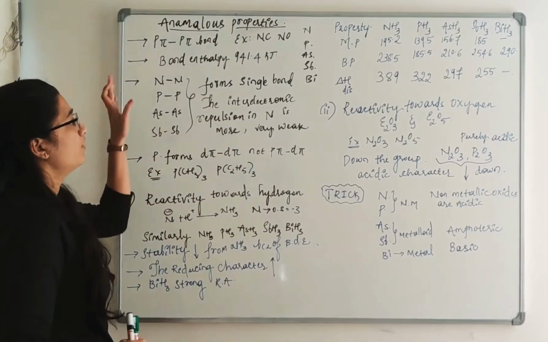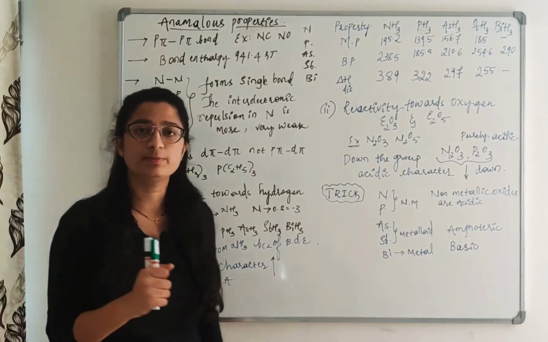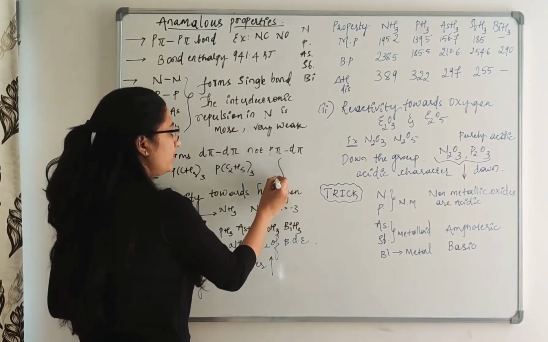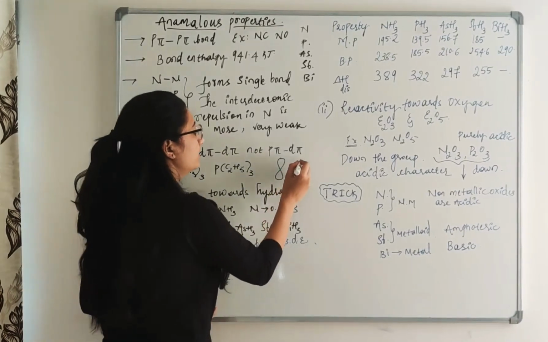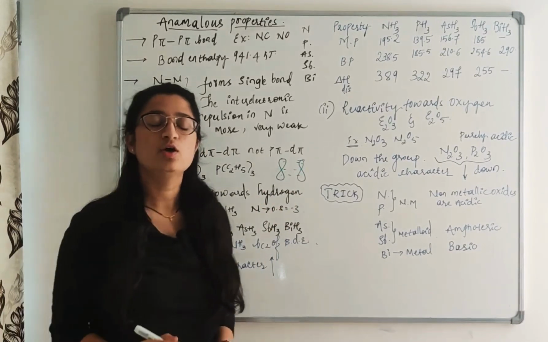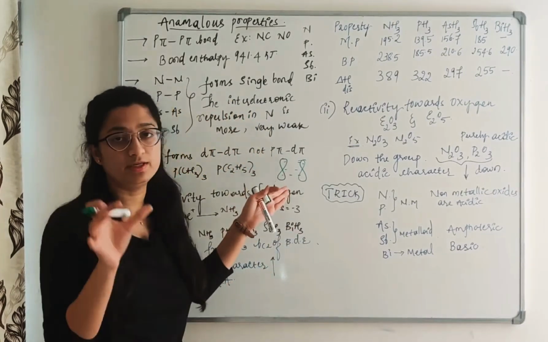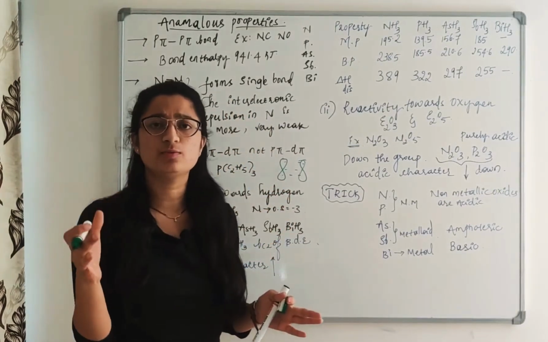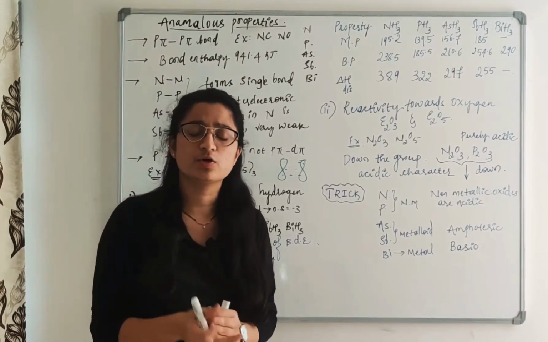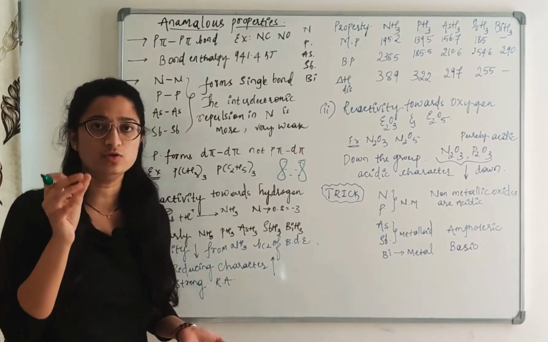One more property is that nitrogen shows p-pi bonding. So what is this p-pi bonding? For example, the p orbital of one atom and another p orbital of another atom overlap like this. By overlapping they form a bond, both involving a p orbital. So if in a molecule there is an involvement of a p orbital of one atom and another atom, we call it a p-pi bond. It is based on the orbitals only.